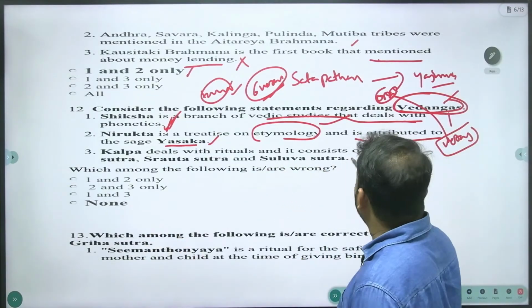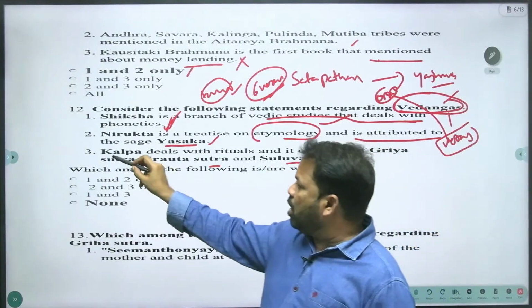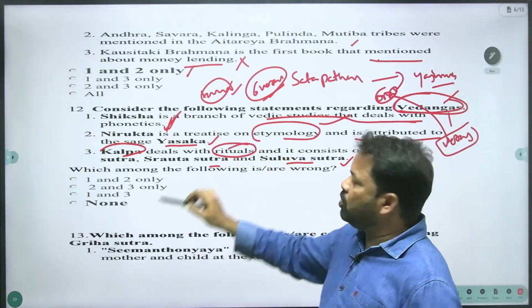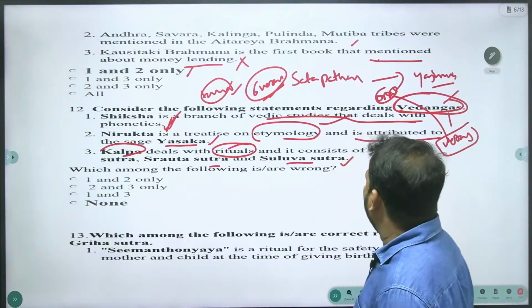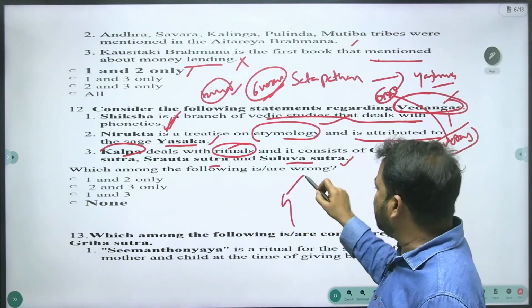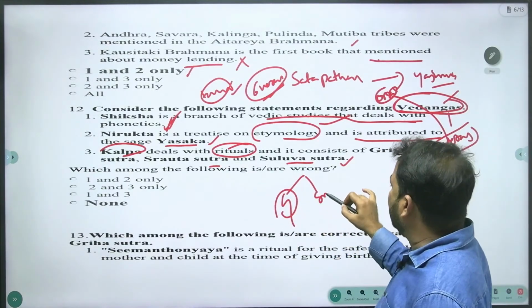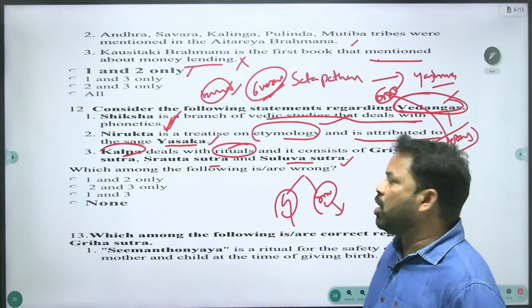Kalpa deals with rituals, and it consists of Griha Sutra, Srauta Sutra, and Sulva Sutra. Kalpa, the last Vedanga, deals with rituals, and you know the rituals. Within this Kalpa, there are three parts. One is Griha Sutra. Griha Sutra means domestic rituals, and Srauta Sutra means kings perform the rituals for the welfare of the people.